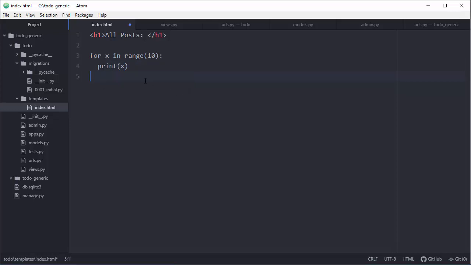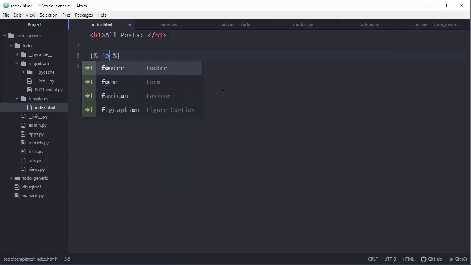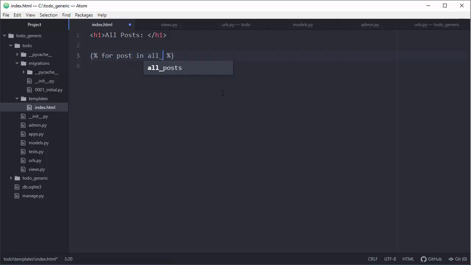Okay, so the things need to be web ready. Okay, so how to do this? It's really simple. We need to open a for loop here, and how to do that? I always mix these up, sorry. So use brackets and percent symbols, and then inside of the percent symbols you will say for post, one individual post, in all posts, we need to loop.